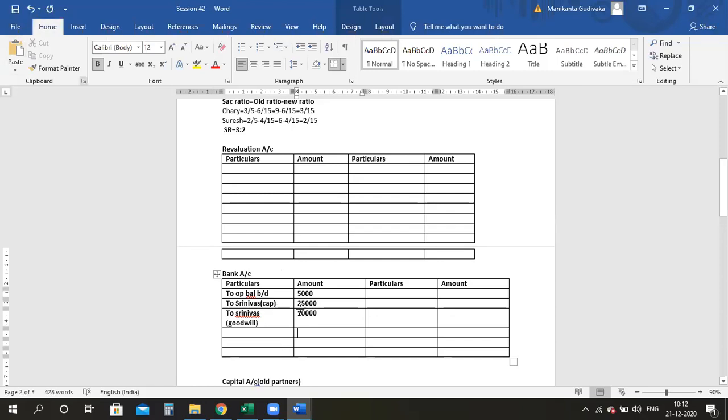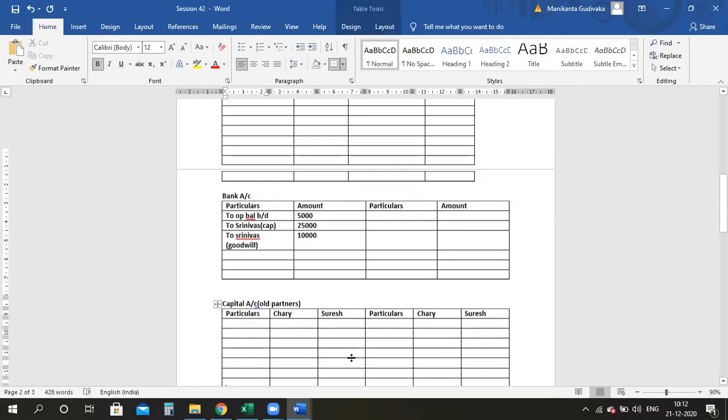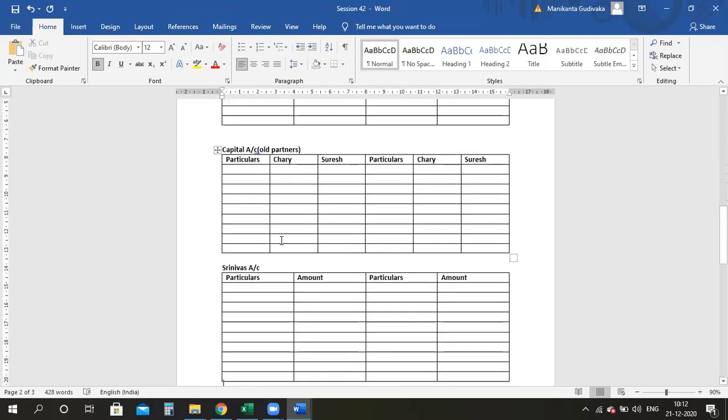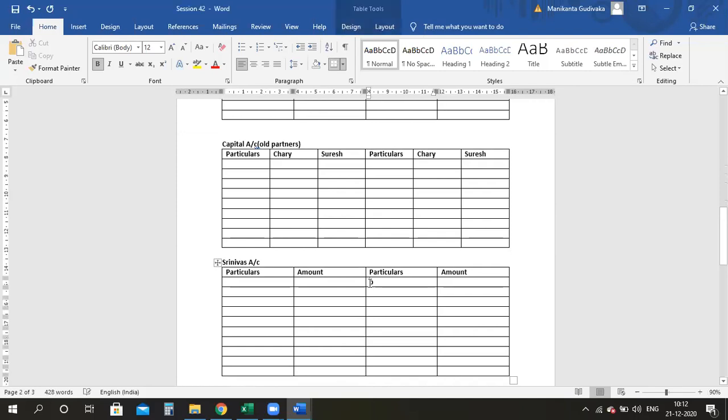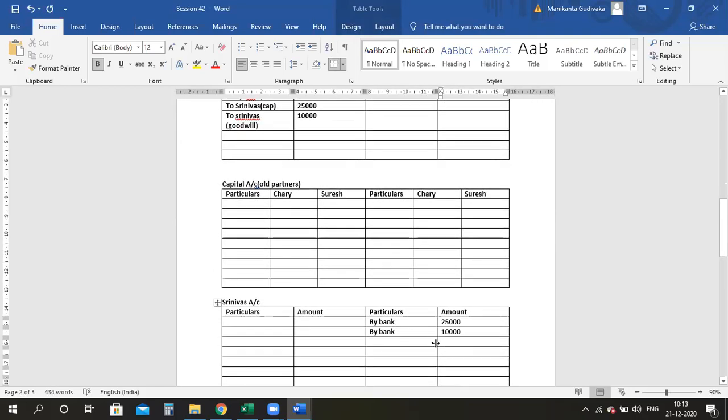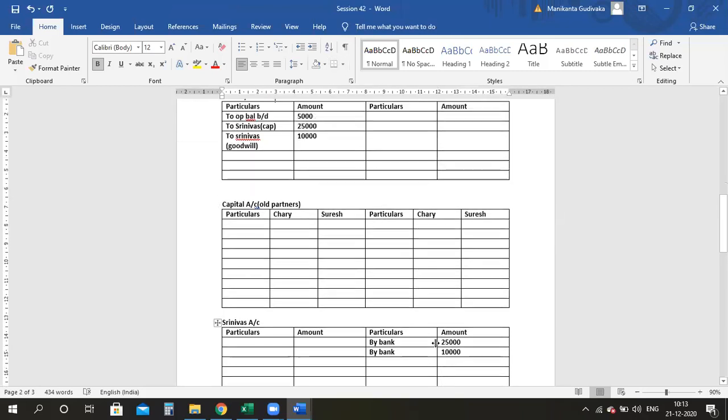Wait, I'll tell you. Once we complete the double entry, I'll tell you why. Here Srinivas account has been debited, so come to Srinivas account and credit it. Please write by bank. He got how much? 25,000 as capital, then you write by bank. He has got 10,000 for goodwill. Till here, does anyone have any doubts? I just did the double entry. I debited here, the same thing I credited here. Am I clear? Yes, ma'am.